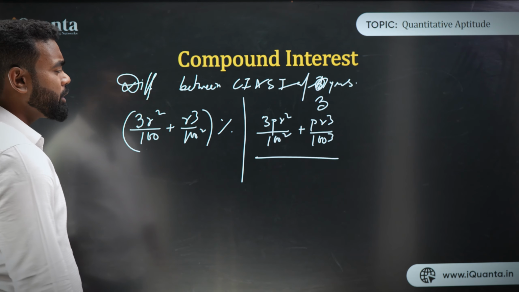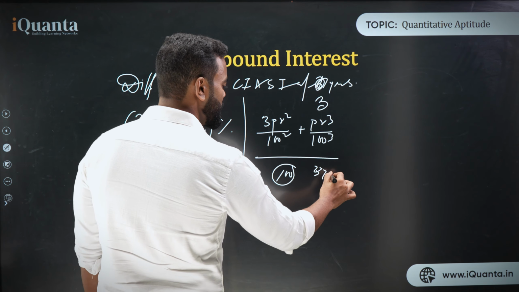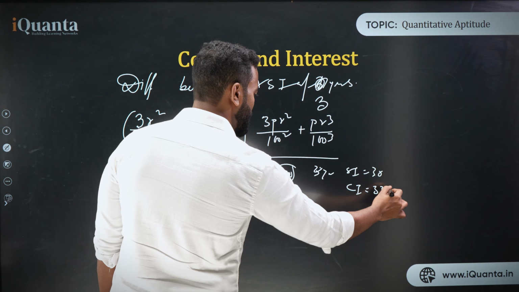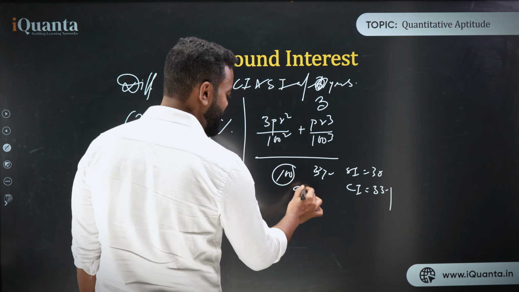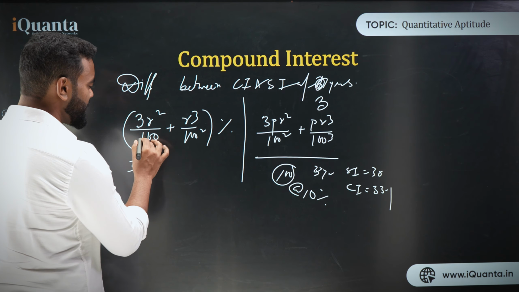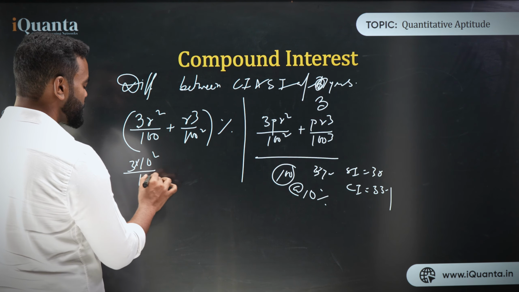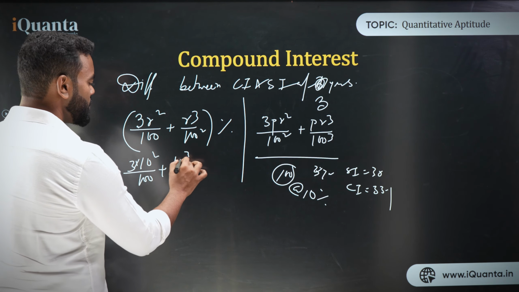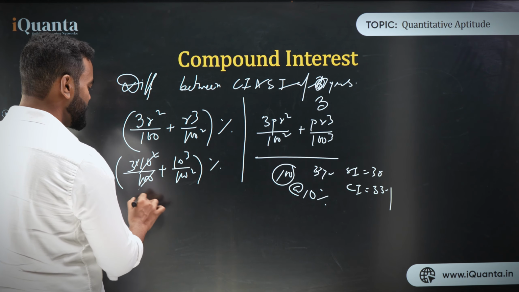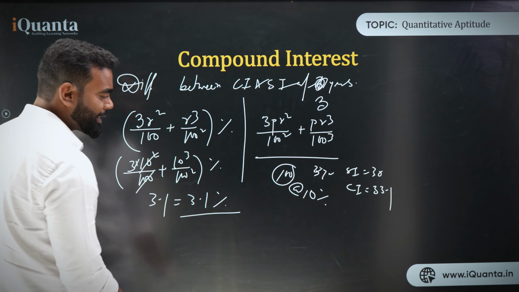Clear? So think about the case of 100 also. In the case of 100, in 3 years, the SI is 30 and the CI is 33.1, if you remember, right? And the rate is obviously 10%. Now think whether we get the answer or not. So put the value of 3 and R is 10. So 3 into 10 square upon 100 plus 10 cube upon 100 square, this much percentage, which is 3, this cancels out, that is 3, this cancels out, so you'll get 0.1. So your answer is 3.1%, and it is exactly the answer.